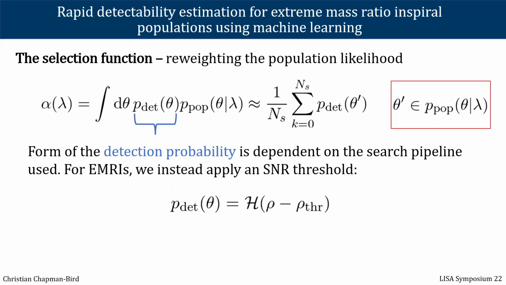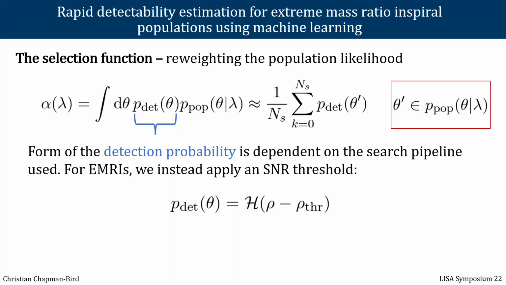The form of the detection probability can be chosen based on the search pipeline that is being used, but in the absence of a particular pipeline, we can choose this to be an SNR threshold instead, which is roughly equivalent without including complex non-Gaussian effects in detector data. Generally speaking, this SNR threshold can be considered as a step function where if the SNR is greater than some predetermined threshold, the event is detected, otherwise it is undetected.